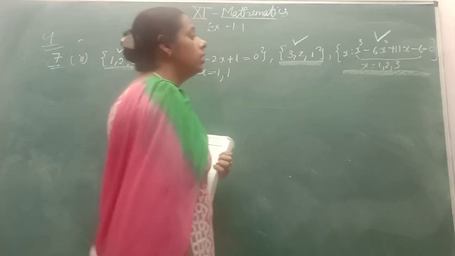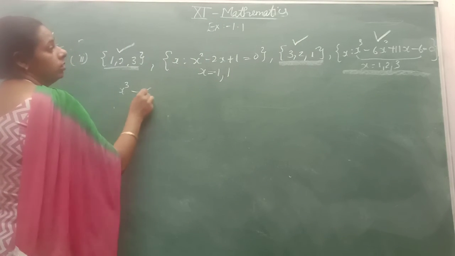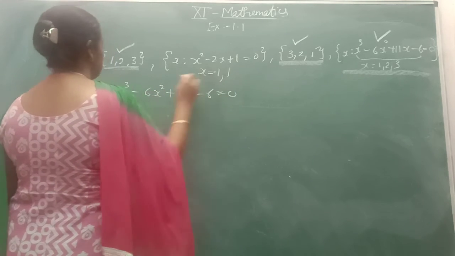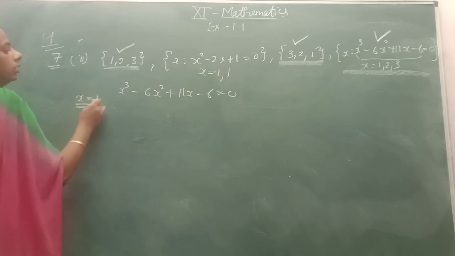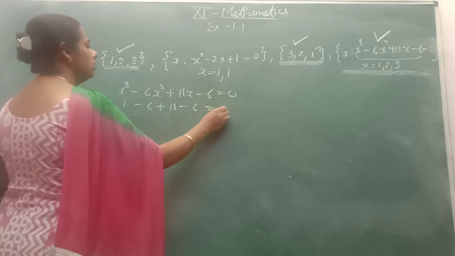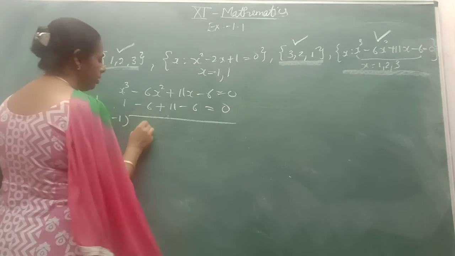How will you get it? You can make the factors by the hit and trial method. Put x equal to 1: 1 minus 6 plus 11 minus 6. You will get 0. So x minus 1 is a factor of this. Then you make the division.